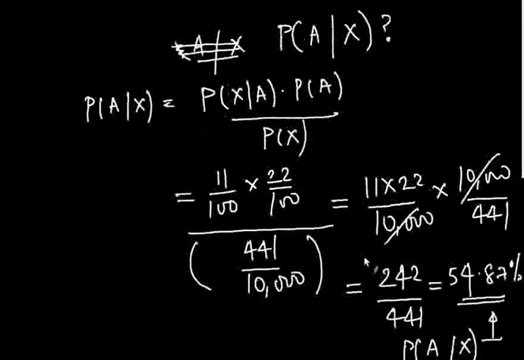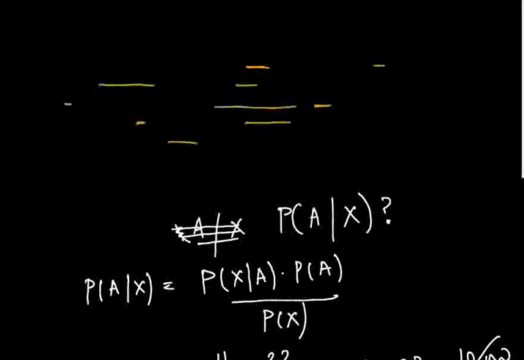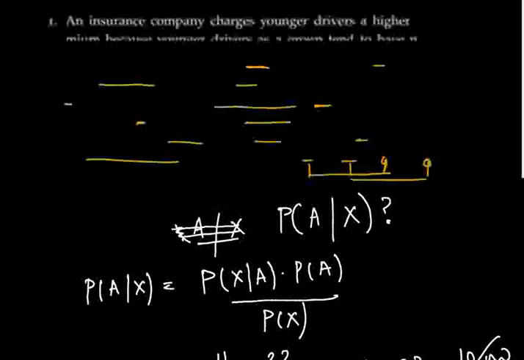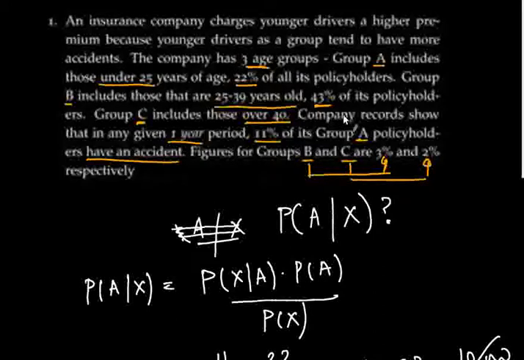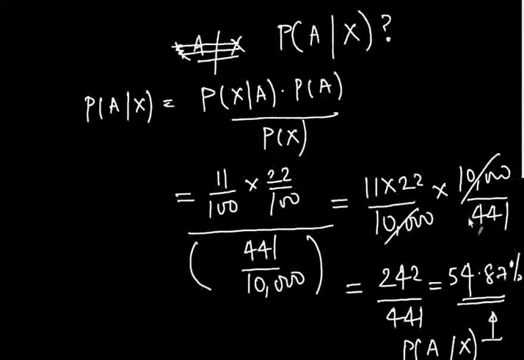And what's really amazing about this, and you could also say probably disturbing, is the fact that, let me bring the facts of the case again. Those in group A made up just 22% of the policyholders. But if there is an accident, then there is a better than half chance, almost a 55% chance, that they are the ones who are involved.